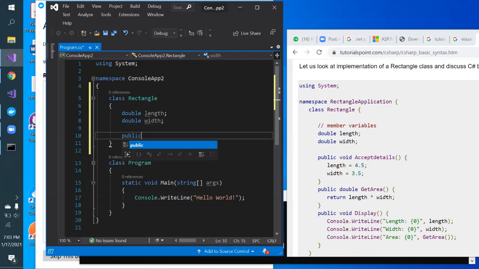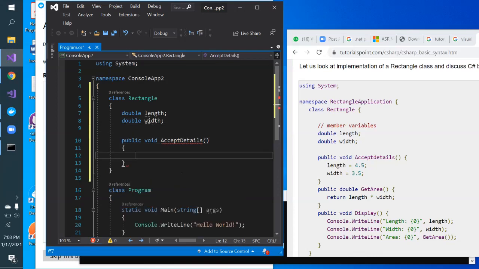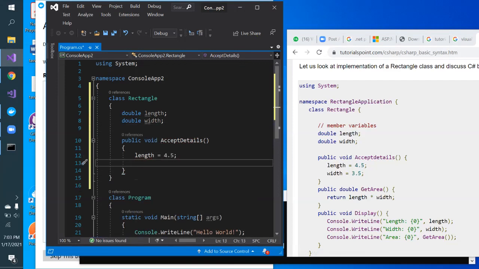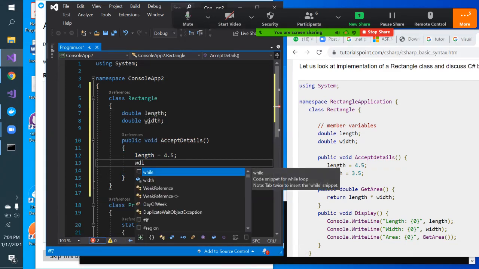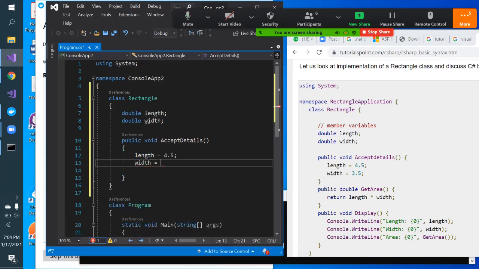Public void Accept. Accept detail means to set our variables with some kind of initialization value. Length, what is this length? This length, I am setting it as value 4.5. This is of type double. Double means I can store decimal point values. And this width, I'm setting it as 3.5.